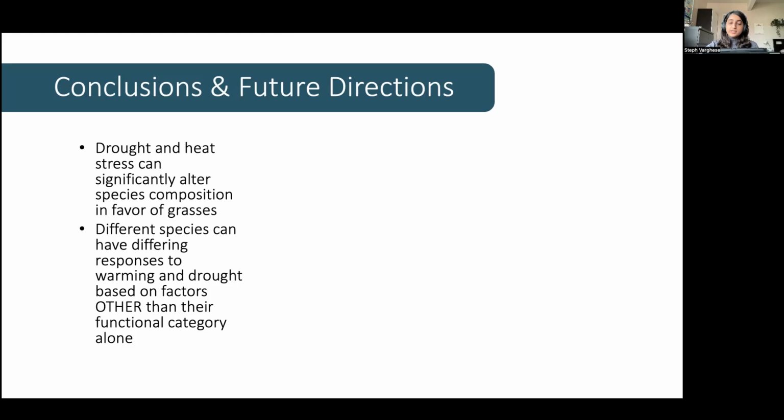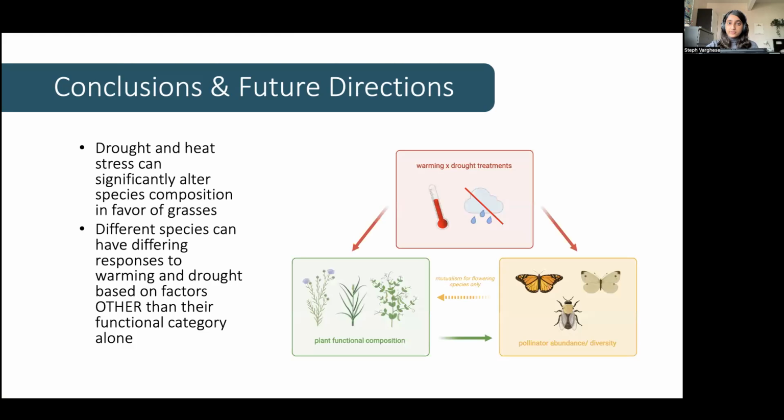Future studies might want to explore how these climate-driven changes in plant community composition might affect interactions with pollinators. For example, how might treatment-induced changes in plant functional composition have cascading effects on insect pollinators via changes in forage? In addition, how might the diversity or abundance of insect pollinators in turn affect plant functional composition?